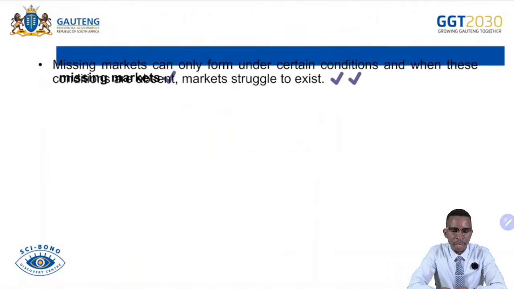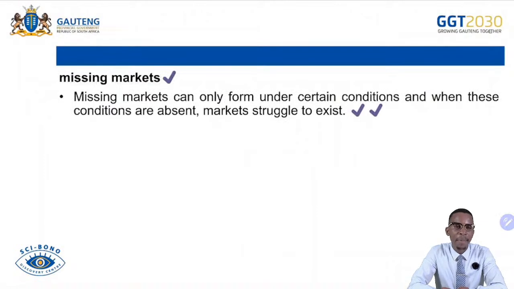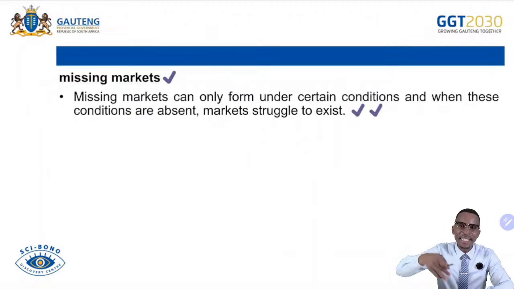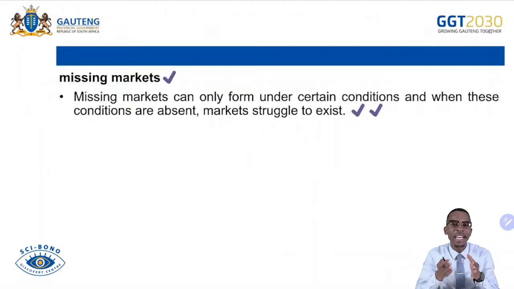And then we go straight to the main body: missing markets. Remember, if we talk of missing markets, we are talking about public goods. Why do we say these markets are missing? We say they are missing because the private sector or the market finds it difficult to supply these goods and services. They are undersupplied by the market. They are highly desirable for social welfare, but the market undersupplies them because people are not willing to pay for them. They are therefore missing. The market for these goods is missing because they are mostly supplied by the government. That's when the government intervenes by producing community goods as well as collective goods.